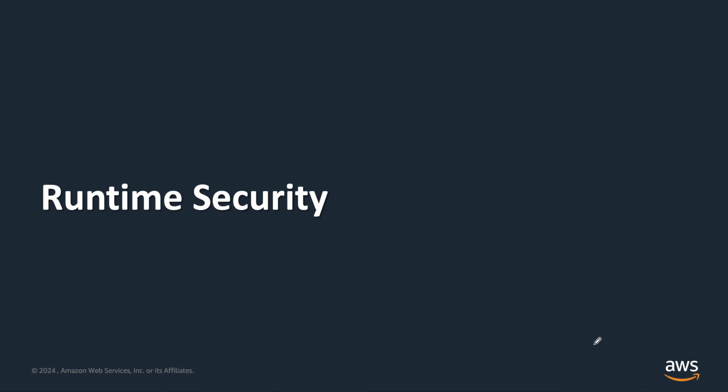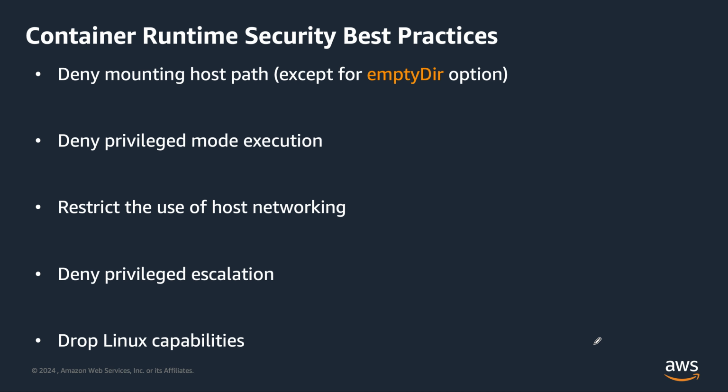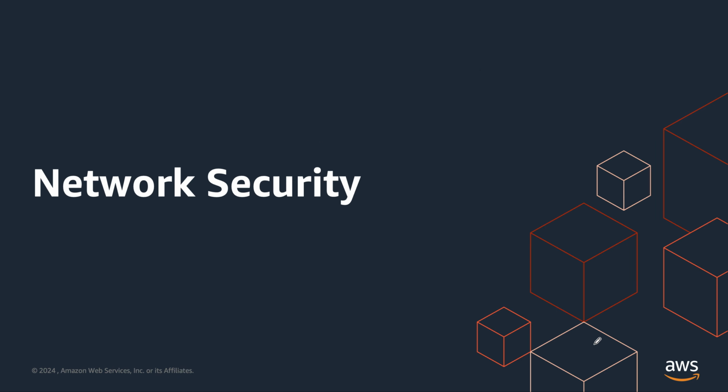Now, we'll proceed with runtime security, folks. For container runtime security best practices, please remember pods don't need to access host file systems, so do not allow any host path mounts. Privileged pods will have all the Linux capabilities of root on the host, so avoid them, right? Apart from that, pods can have their own IP, and only certain daemon sets will use host networking, right? Unless it is required, drop all the Linux capabilities from the pods, right?